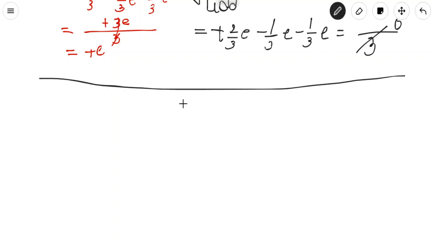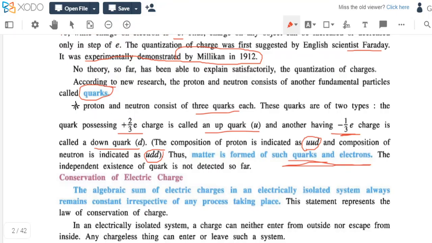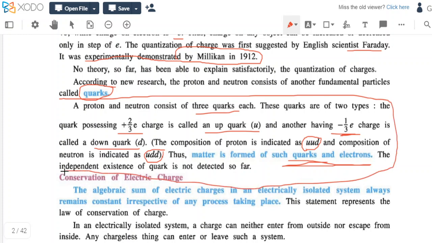Until now we have known that every matter is made of proton, neutron and electron, but now we have acquired the knowledge that this proton and neutron are further made of tiny particles called quarks. This is just to understand. We are not going to mention this anywhere unless we are asked in a theory.